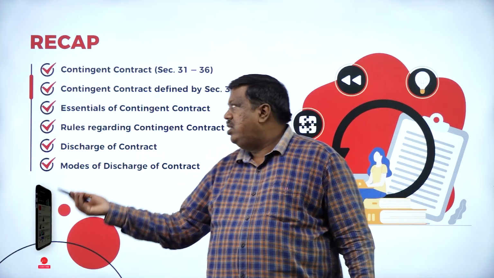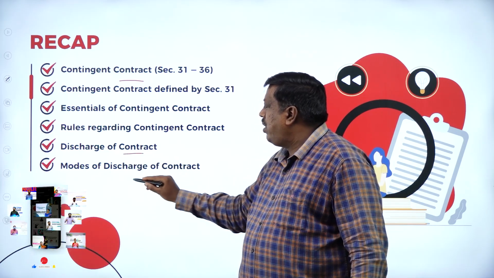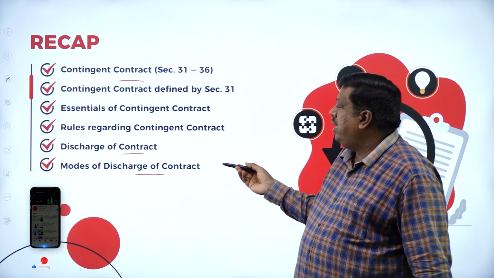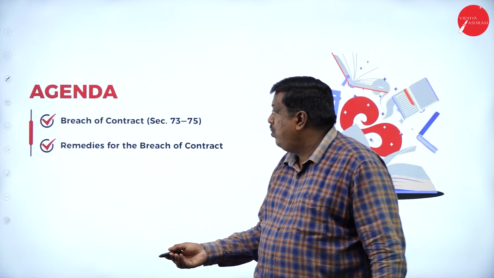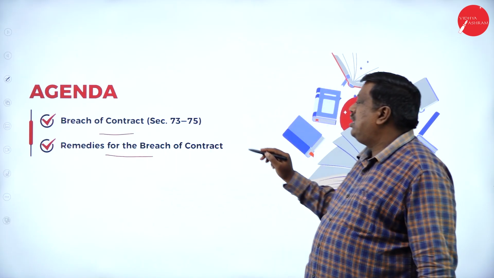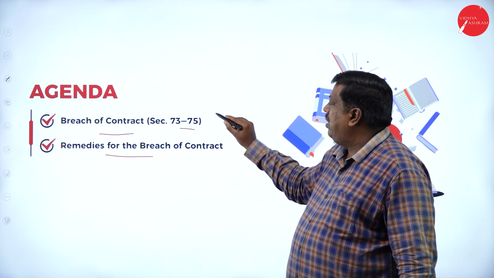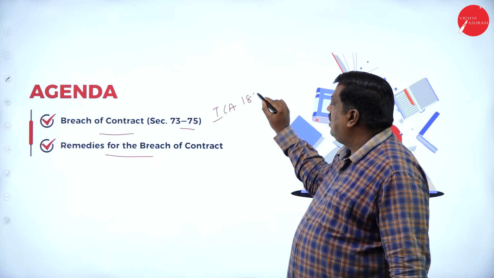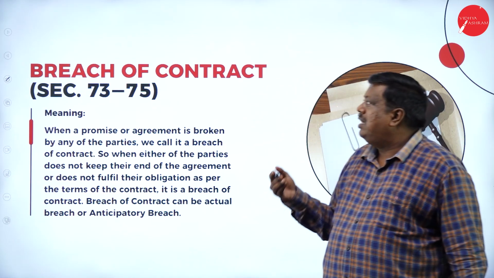In our previous session, we discussed contingent contract, discharge of contract, and modes of discharge of contract. It is a compulsory question that will be there on discharge or modes of discharge of contract from the examination point of view. The last concept we have here is breach of contract and remedies for the breach of contract as per sections 73 to 75 of the ICA 1872.